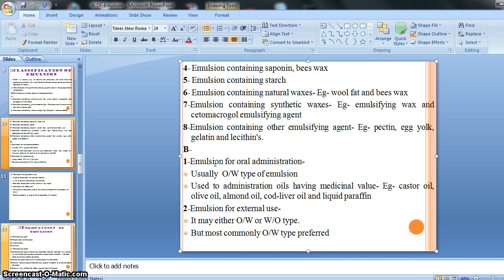So next is our emulsion for external use. Whatever emulsions are applied on the external surface of our body are called externally applied emulsions. So it may be either OW type or WO type, meaning whatever emulsion we apply externally may be either OW type, oil in water type, or water in oil type, right?